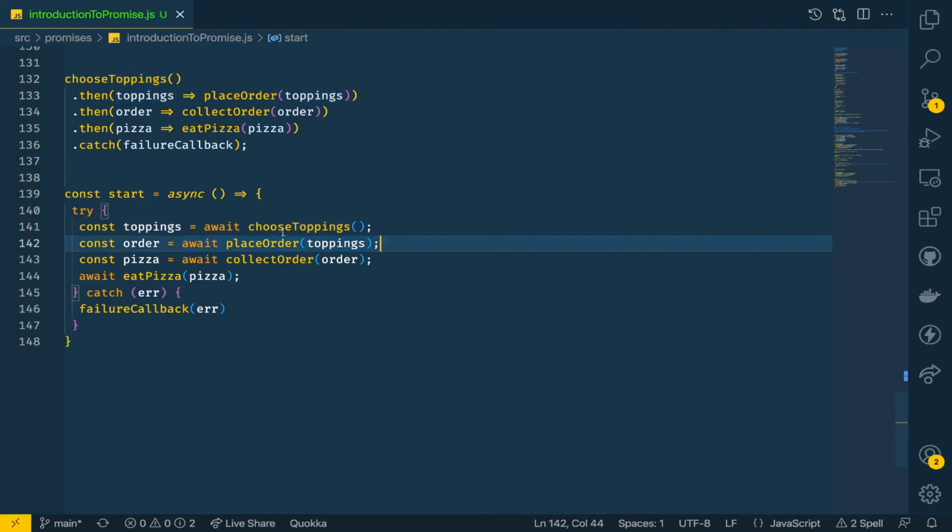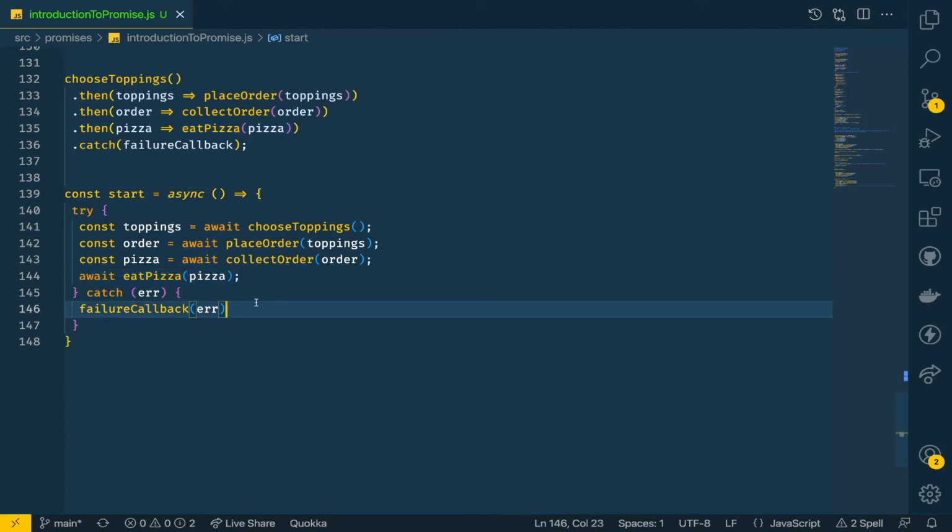Once we get the value, we'll get the order value here, and then we'll make a call to collect order and pass the order, and then again we have to wait here. Await will make us wait until we get the value from here. We get the value, store it in a pizza variable, and then at last we'll eat the pizza, and we'll keep waiting until we eat the pizza.